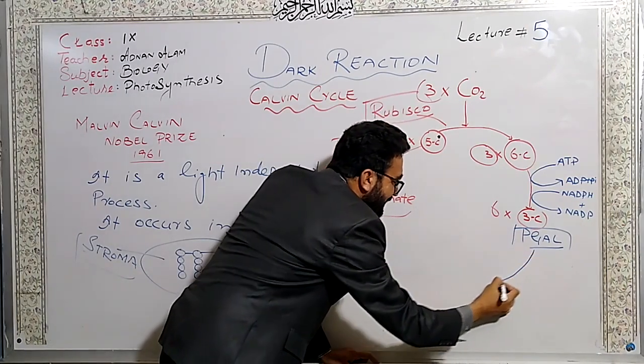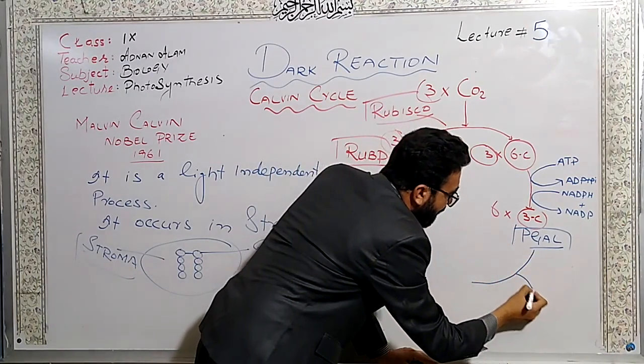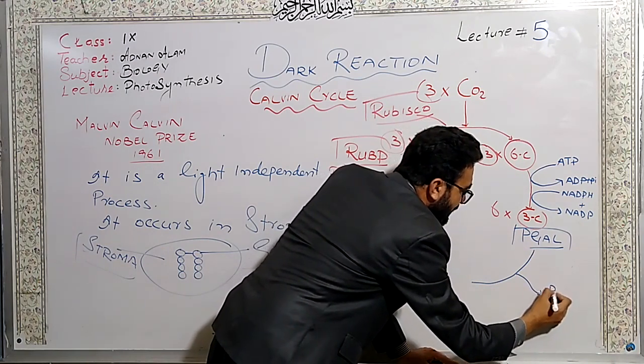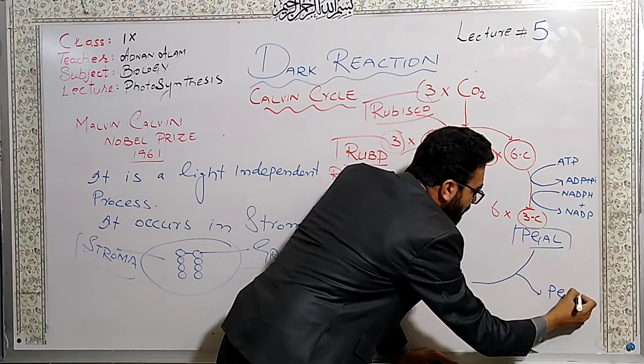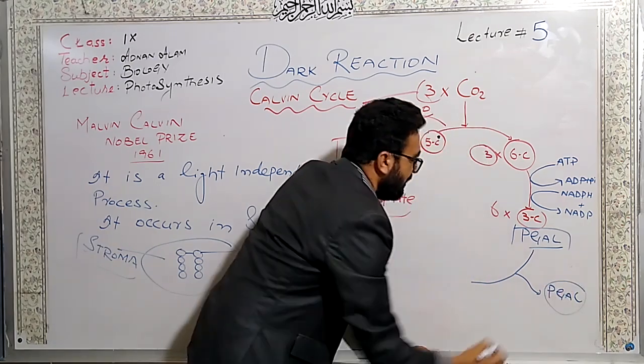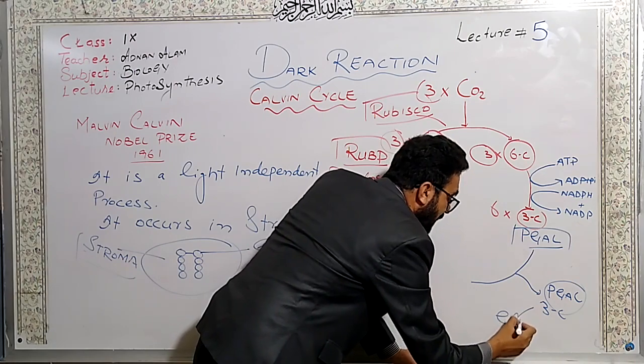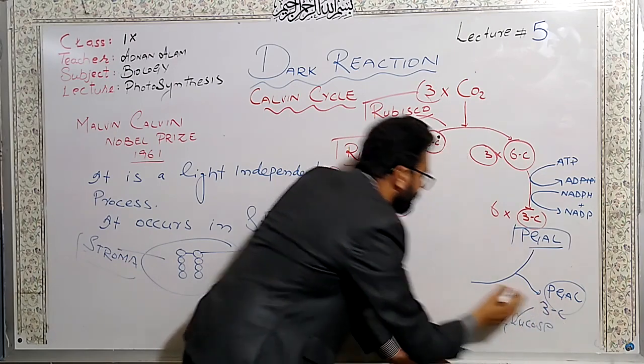In this cycle, one molecule of PGAL, which is a 3-carbon molecule, gets out from this cycle and will form the glucose. How it will form the glucose, let me tell you.